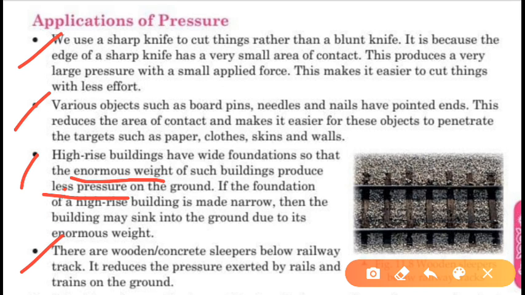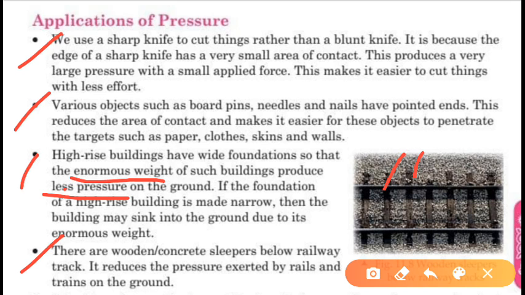There are wooden or concrete sleepers below railway tracks. The rail tracks have wooden or concrete sleepers below them. Why? To reduce the pressure exerted by the rails and train on the ground. Because if the railway track is placed directly on the ground, then when the train runs through, it will sink into the ground.